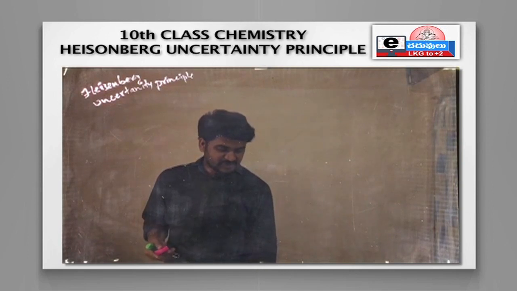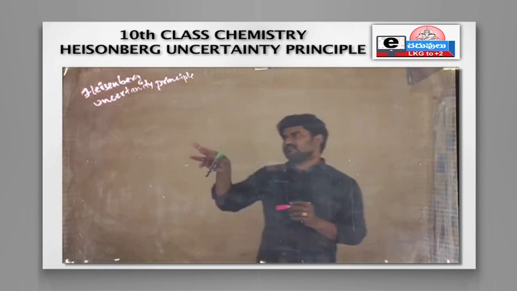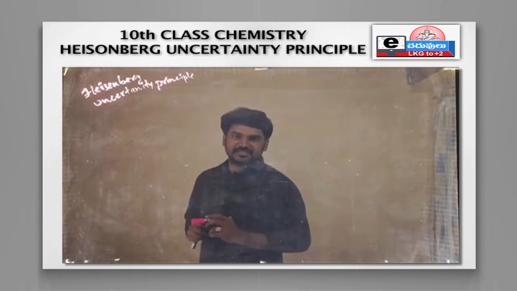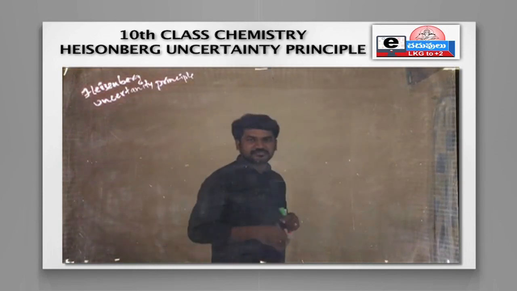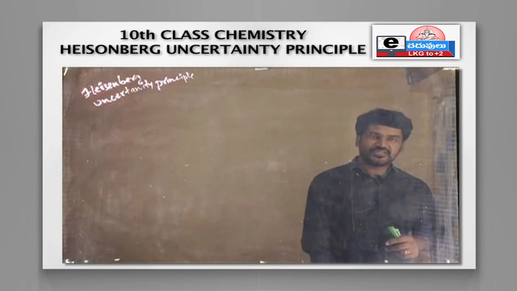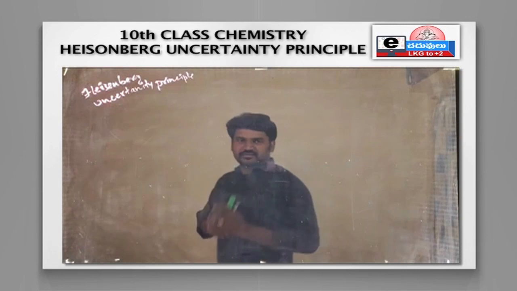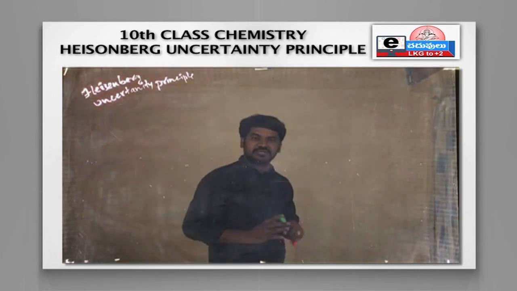What is meant by Heisenberg uncertainty principle? It is a simple thing, the name itself tells us, right? Who is that fellow? Heisenberg is there. What is said? Uncertainty. What is meant by uncertainty? Generally, we say certain things. Certain means particular. Uncertain means not particular.